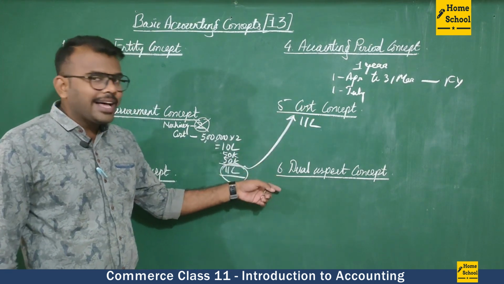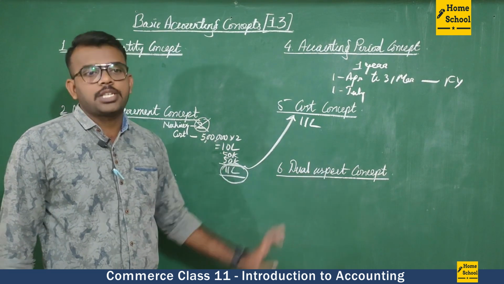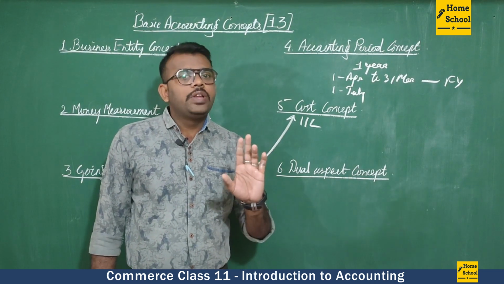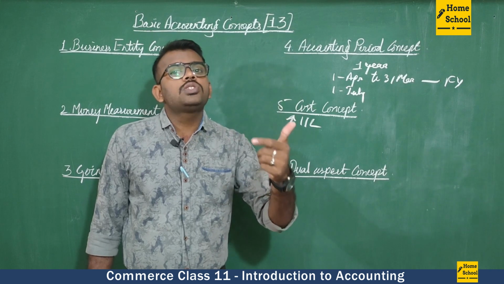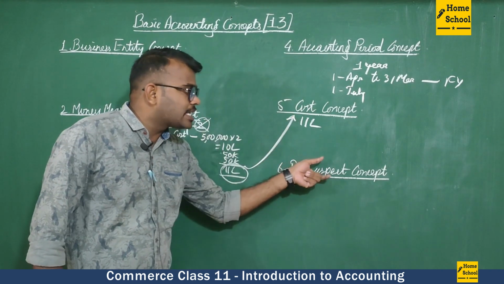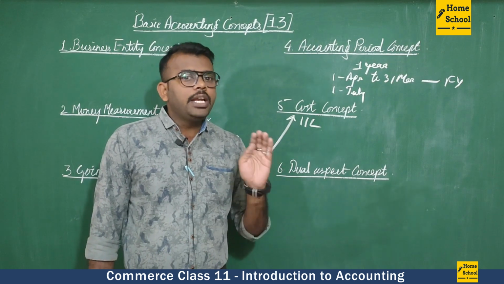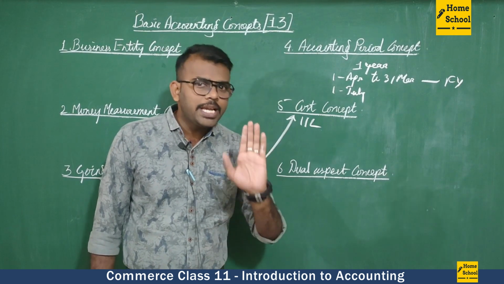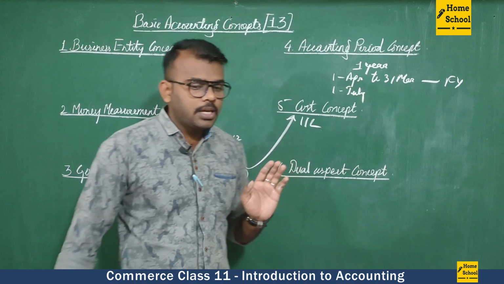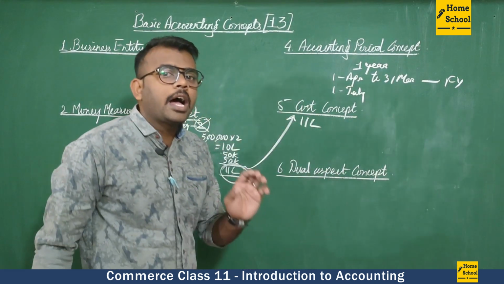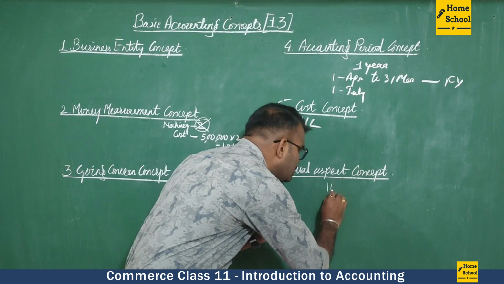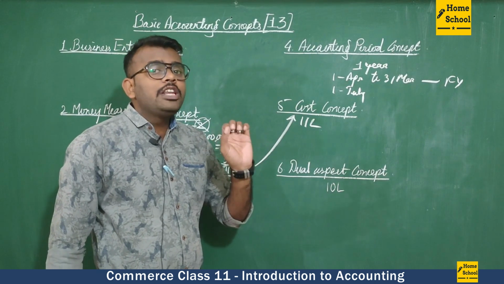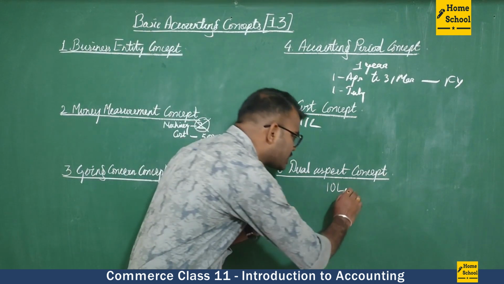Okay. And last we have the dual aspect concept. Dual aspect concept means every transaction will affect two or more accounts. In other words, every debit will have an equal and opposite credit. So, as an example, I have 10 lakh rupees of cash in my business. Now, out of that 10 lakh rupees, I will buy machinery worth 7 lakh.